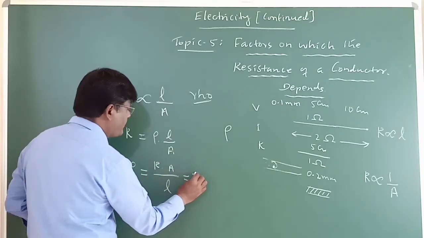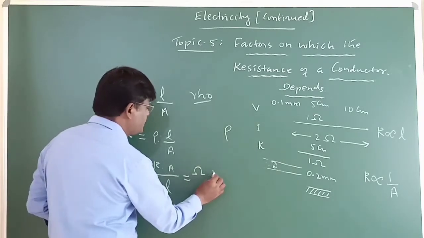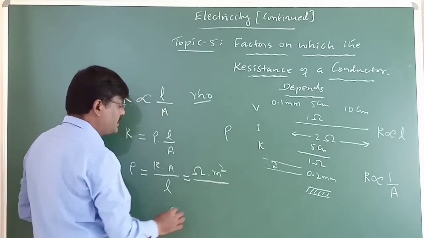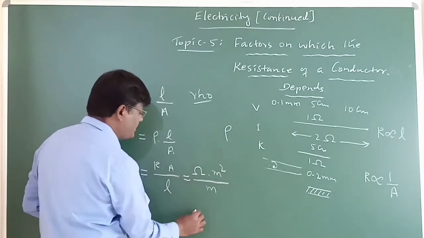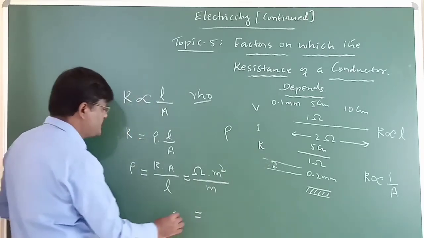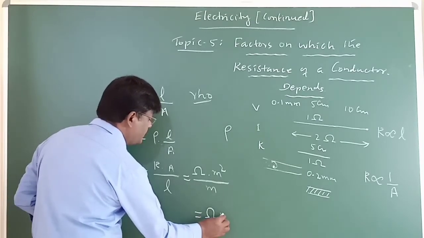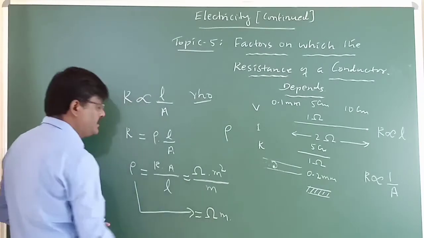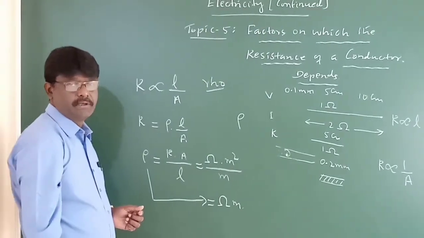It is ohm. SI unit of area of cross section is square meter. SI unit of length of the conductor is meter. One meter gets cancelled. Hence, the SI unit of resistivity is ohm meter. Thus, it can be derived from these basics. Okay, children.